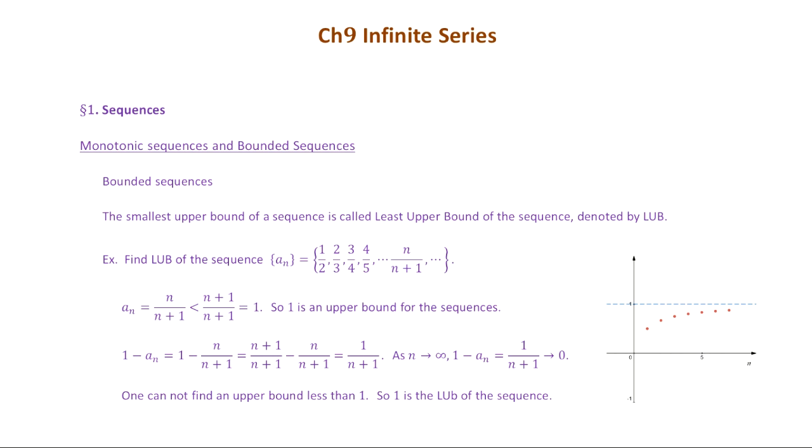But n plus 1 over n plus 1 is 1. So that means all the terms in the sequence are less than 1. So 1 is an upper bound for the sequence.